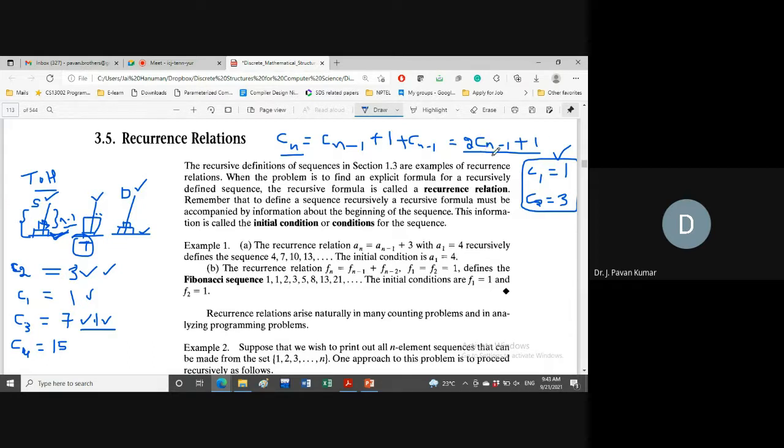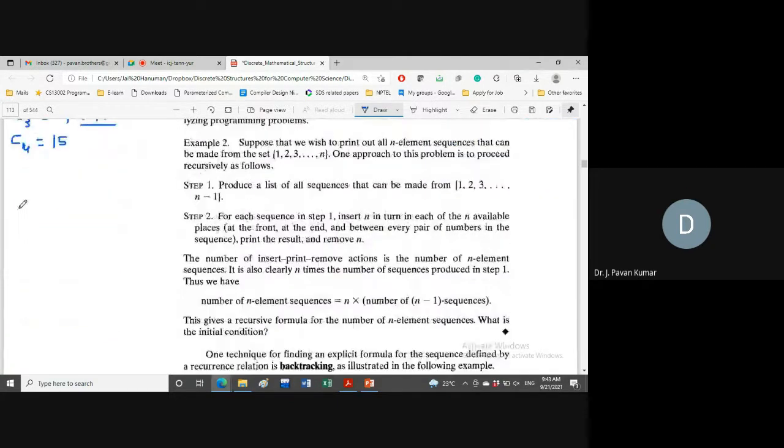Now we will substitute this Cn minus 1 value into this. Then what will we be getting? 2 into Cn minus 2 plus 1. Isn't it? Yes. So Cn is equal to 2 into Cn minus 1 plus 1. That's what we are having.